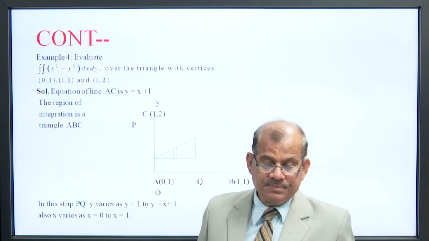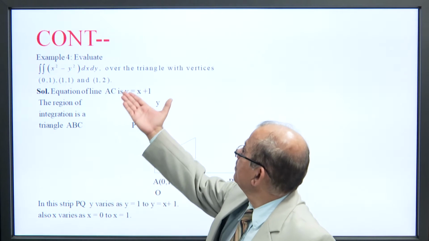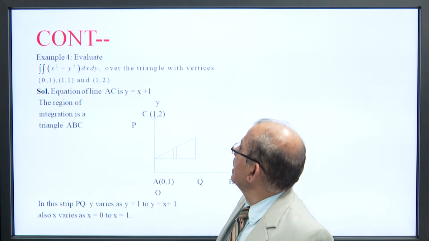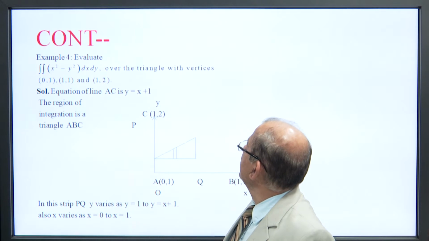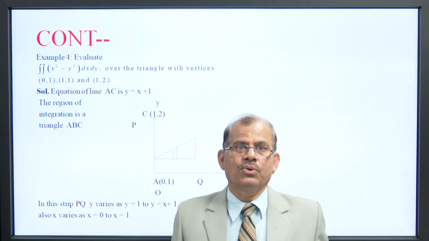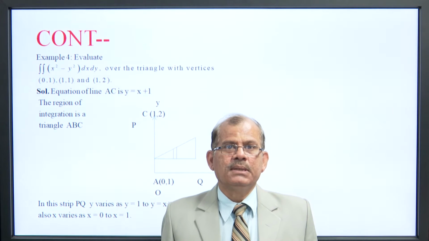Example 4: evaluate the double integral of x square minus y square dx dy over the triangle with vertices 0 0, 1 1 and 1 2.